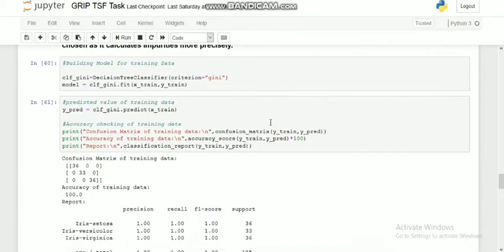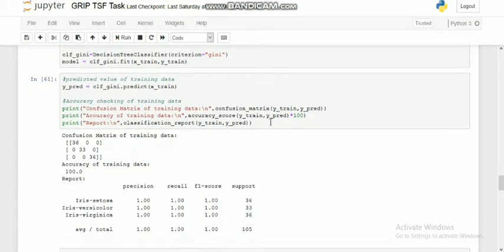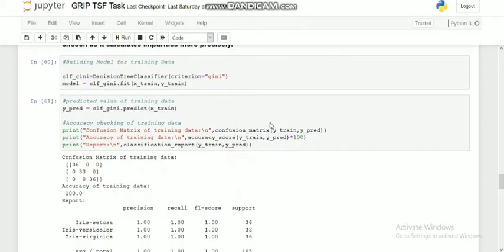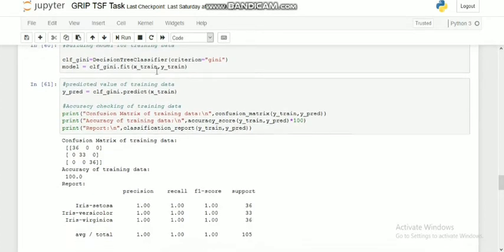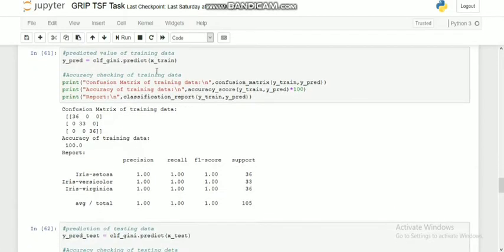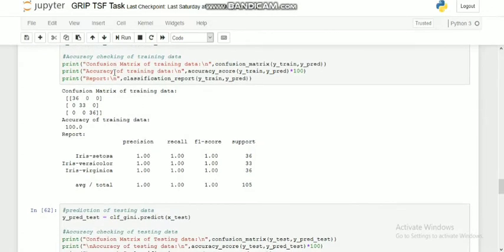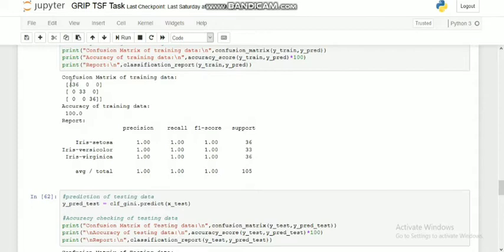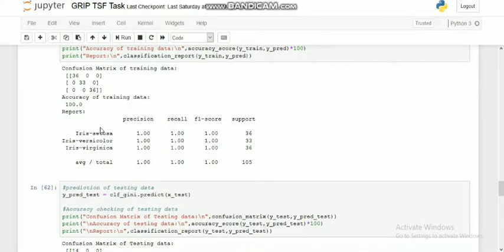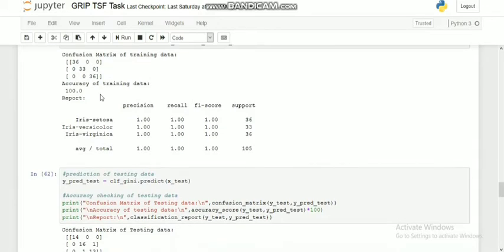Here is the building of the model. At first, I have built the model on the training data set and predicted the value of the training data set. Accuracy of the training data is 100%, and I have printed the confusion matrix and classification report also. By this result, we can say that the model can predict the training data set classifier 100% accurately.